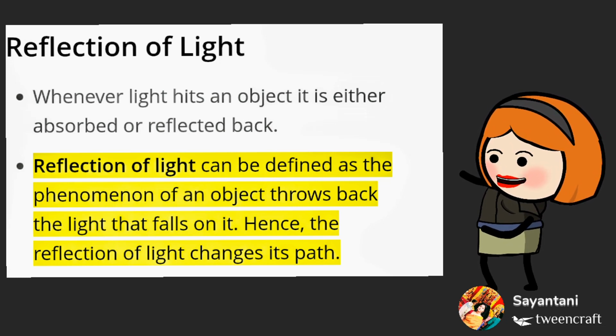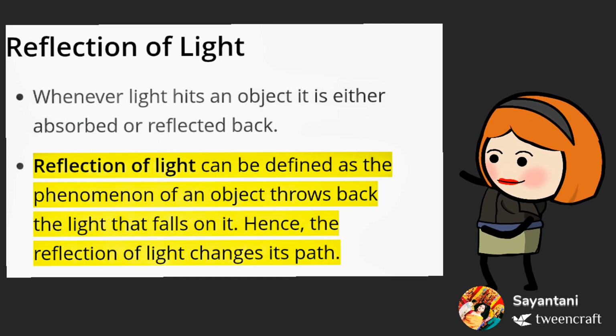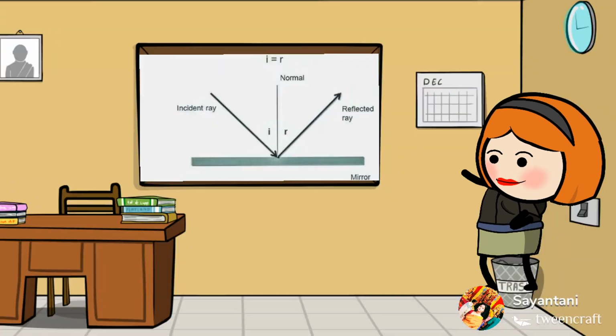Reflection is like if you throw a ball and the ball hits the ground and returns back to the air, then that process is known as reflection. So reflection is bouncing of the energy or the light particles. That phenomenon is called reflection.